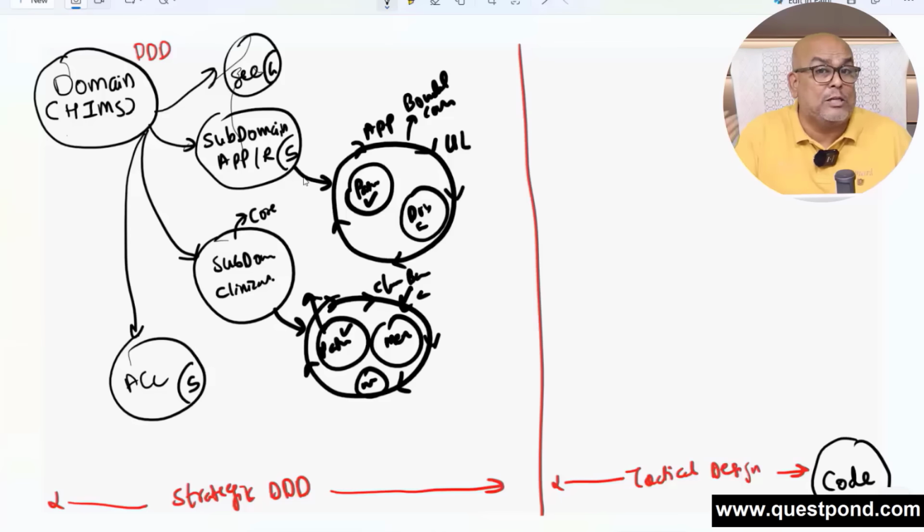Now please remember, you can have multiple bounded contexts inside a subdomain if you want. In my lifetime I have seen it very rarely, but it is possible. For example, in clinical I can say there is a bounded context for doctors when they do clinical, and a bounded context for nurses when they do clinical. Nurses take the weight and height and a lot of other things which the doctors will not do. So you can have multiple bounded contexts, but mostly I've seen that there's only one.